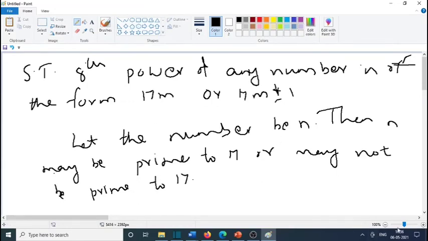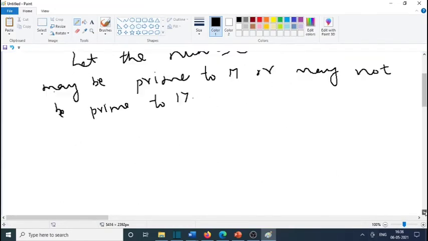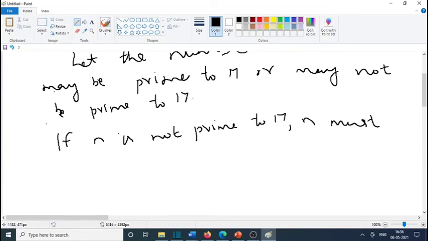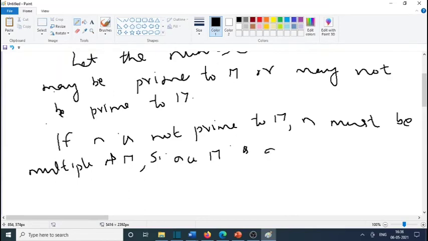So we can take may not be prime to 17 first. If n is not prime to 17, then n must be a multiple of 17, since 17 is a prime number.